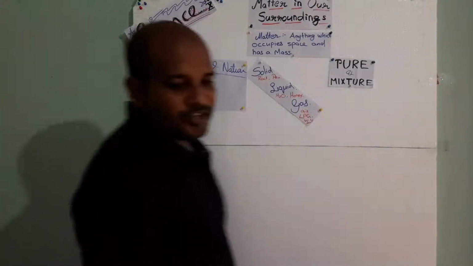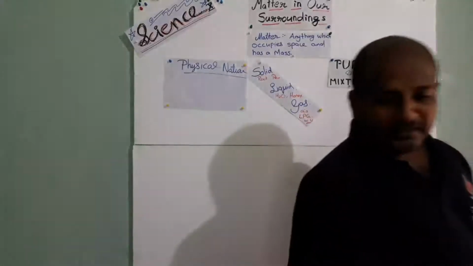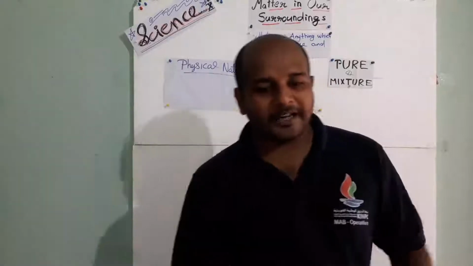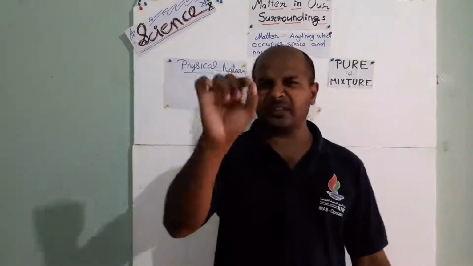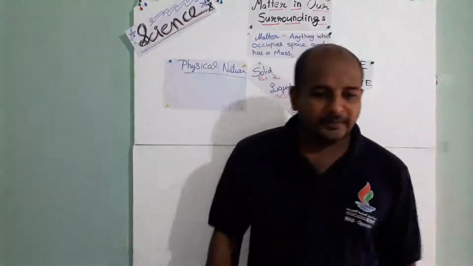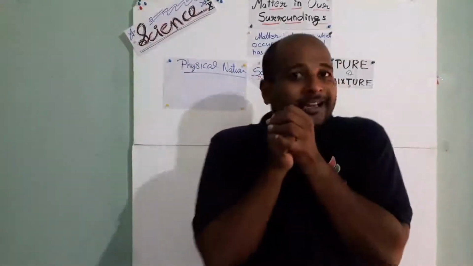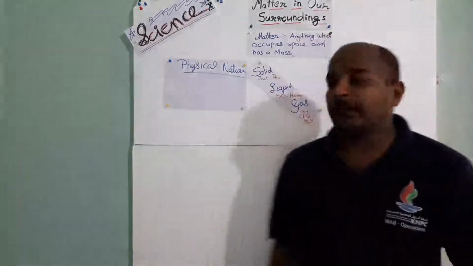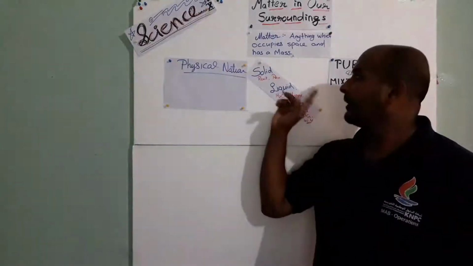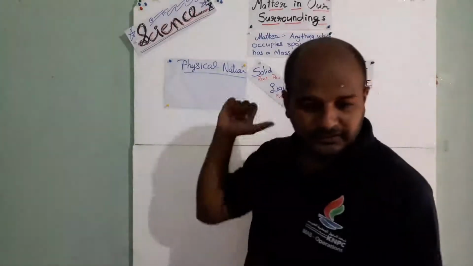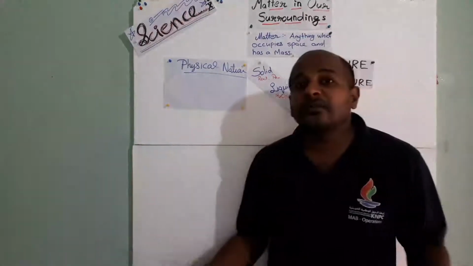So according to scientists, these are the physical natures of matter. First, matter is made up of small particles, and the particles of matter are very tiny. The particles of matter have space between them. They are not closely bonded, they have space between them, and that space is more in gas, average in liquid, and very little in solids. The particles of matter are continuously moving.